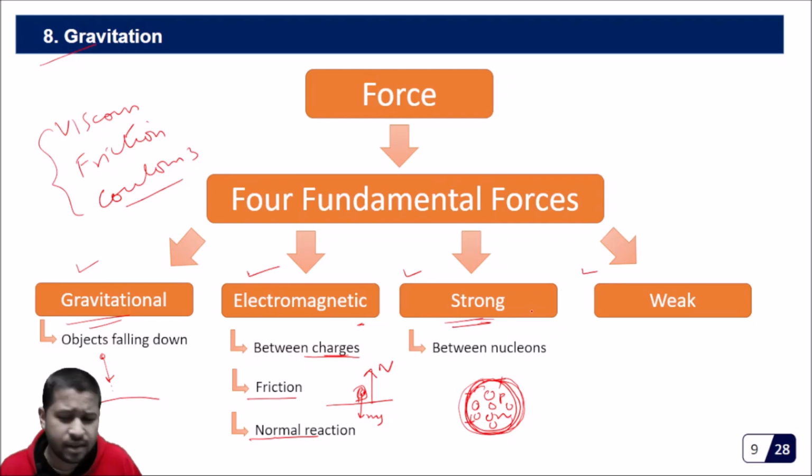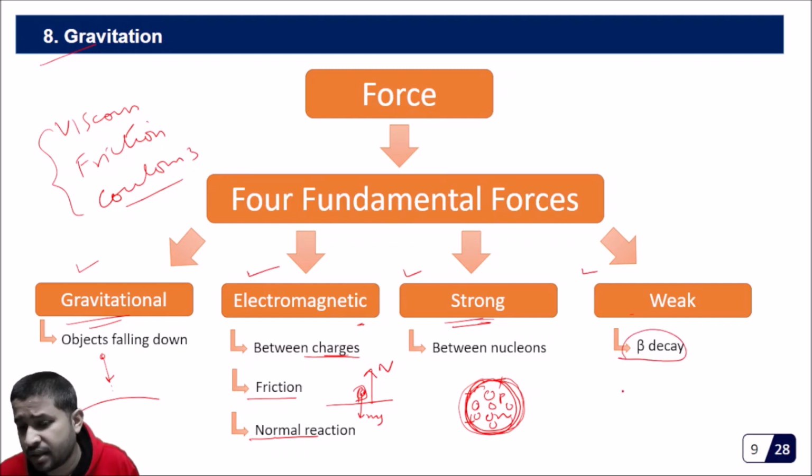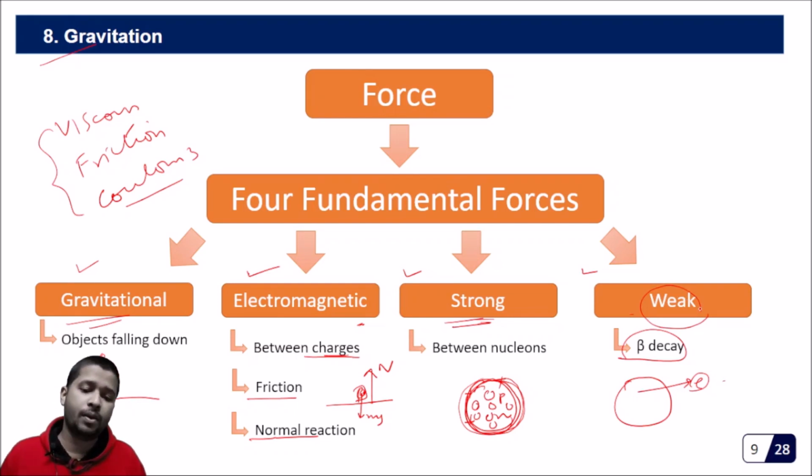And finally, the last category is weak forces, the force involved in processes like beta decay, when from a nucleus an electron comes out in the form of a beta ray. So this is the force responsible for this. These are the fundamental forces of nature, and any force that we see can be categorized in one of these forces.